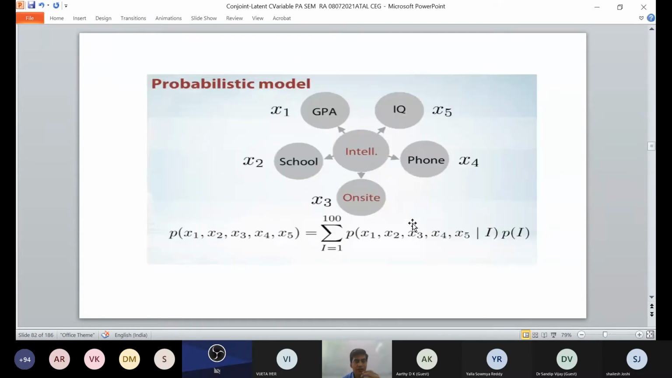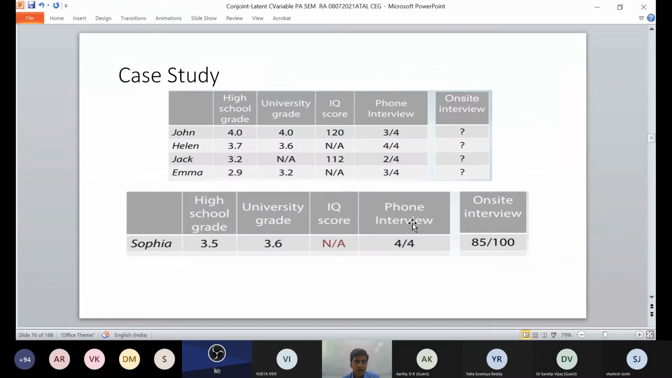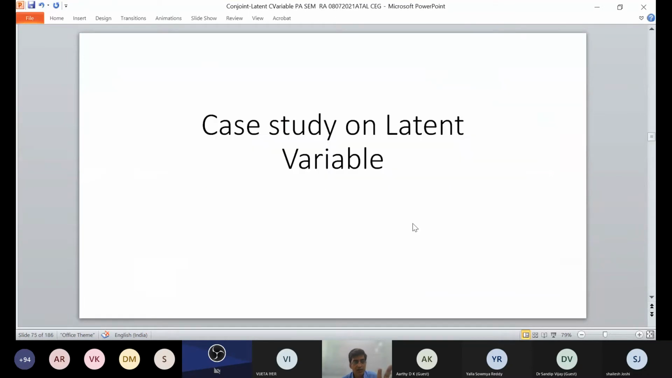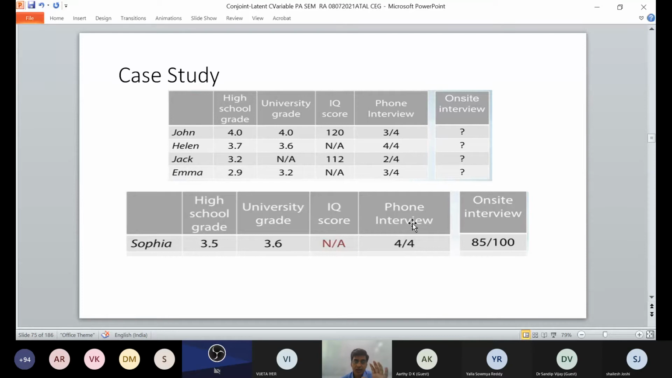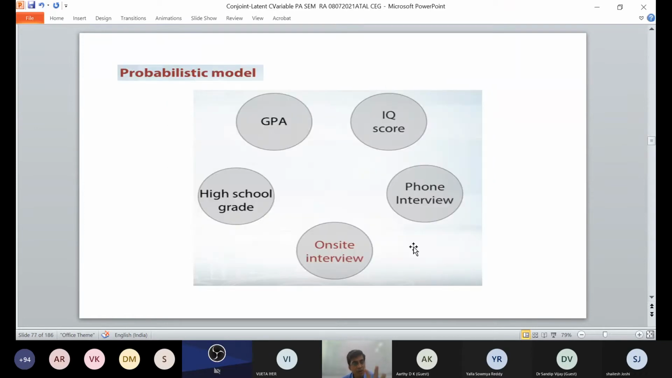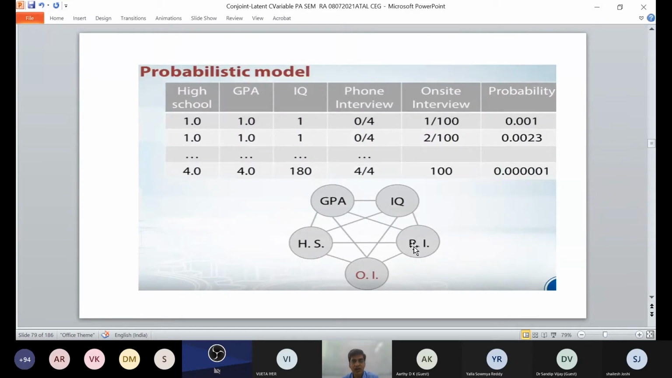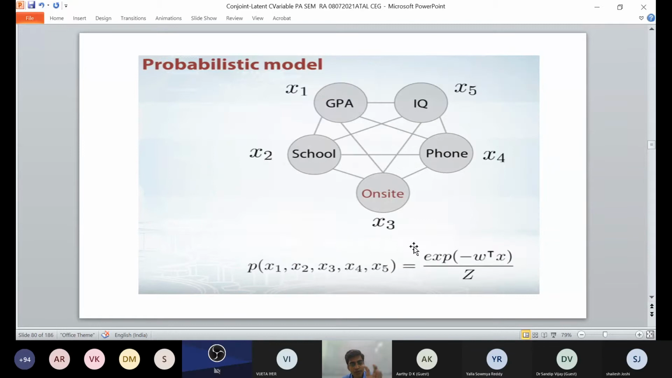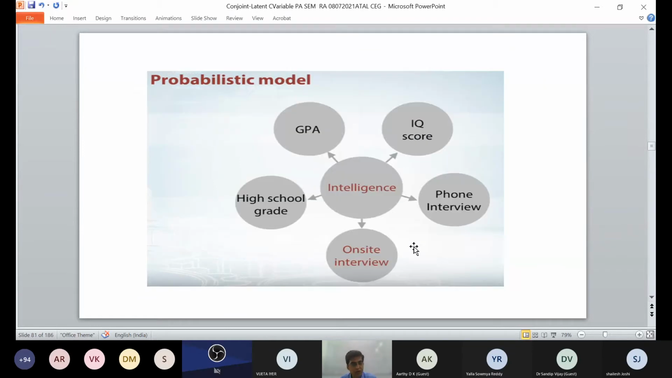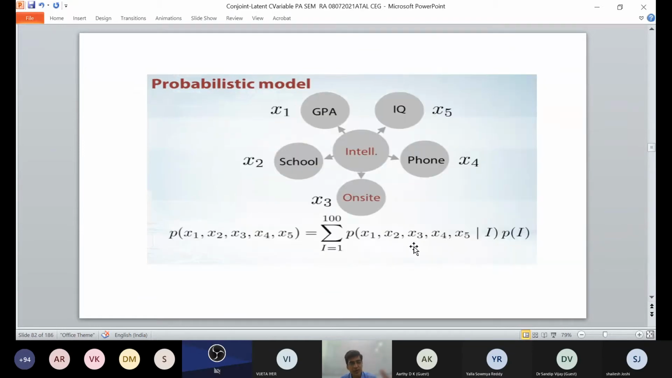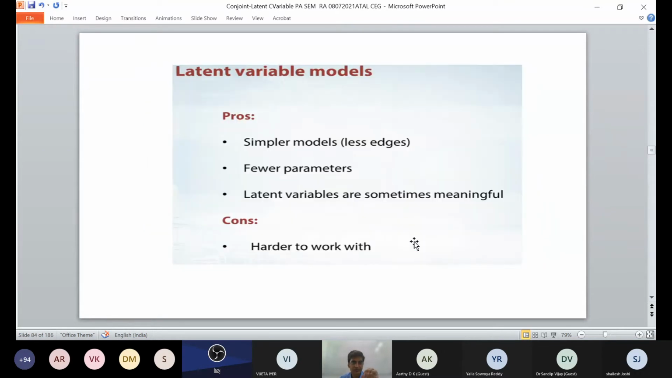So basically, we have seen a case study of one particular example where there are 5 candidates, 4 candidates have not given the on-site interview, and 1 candidate has not given the IQ score. So how do we model that, what are the modeling parameters, how can the probabilistic model be calculated, by which formula, what is the role of intelligence in it, and how does this model look with the help of intelligence. Okay. Now, what are the pros and cons?